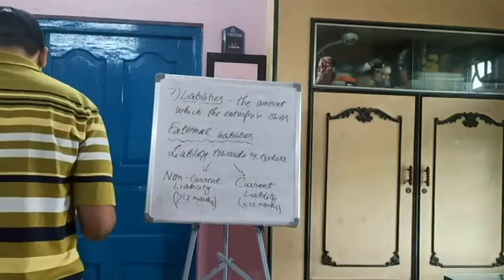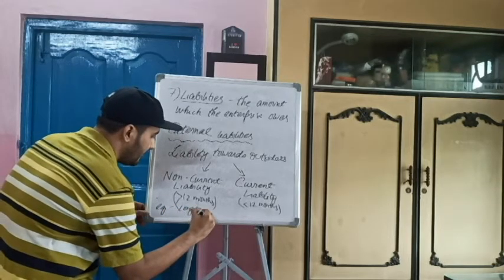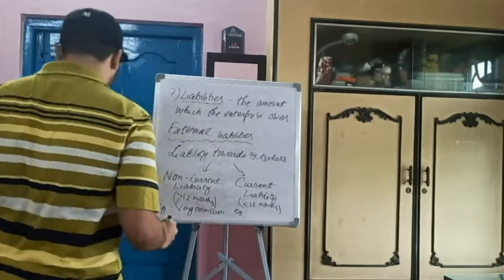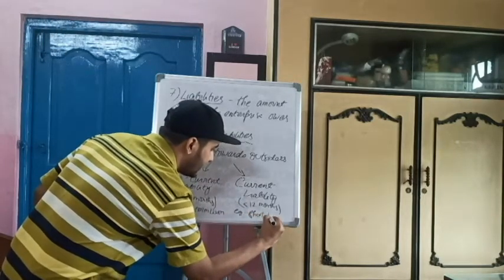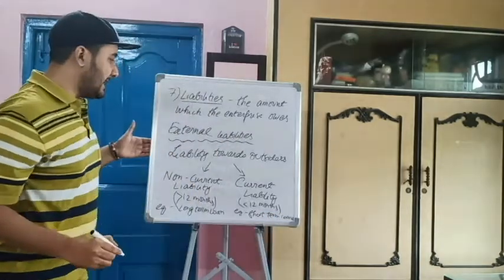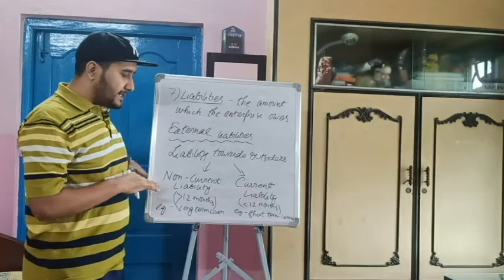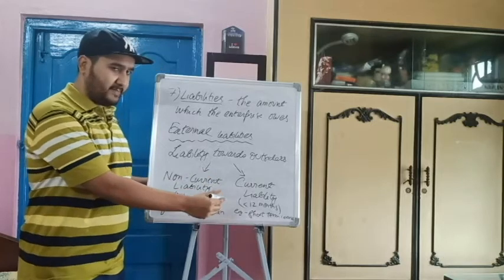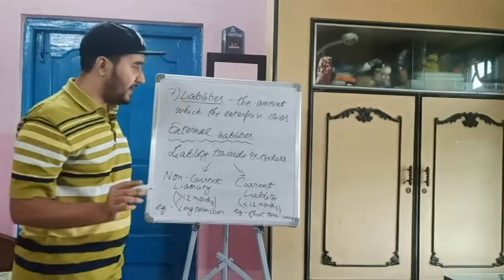Fine. An example of non-current liability may be, suppose, a long-term loan which exceeds 1 year, and short-term liabilities might be, suppose, short-term loans. Very easy example. So these are the kinds of liabilities. Liabilities, first one was internal, second one was external. Under external is non-current liability greater than 12 months. Another is current liability which is less than 12 months, payable. Example is long-term loan, and here the example is short-term loan. Fine.